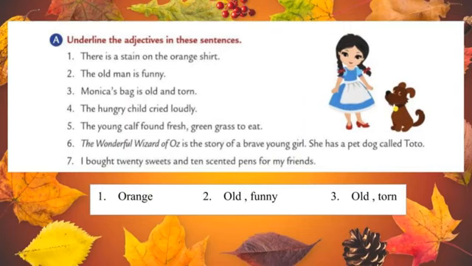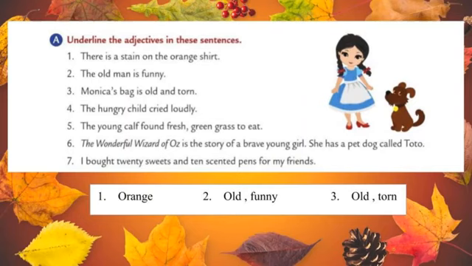Let's move to the third one. Monica's bag is old and torn. So you can say that two nouns are there. One is Monica and another one is bag. But here we are talking about Monica's bag, not Monica. In the third sentence they are giving information about Monica's bag only. So it is describing the bag. What are the describing words in the third one? Yes, the describing words are old and torn. So underline the words old and torn.